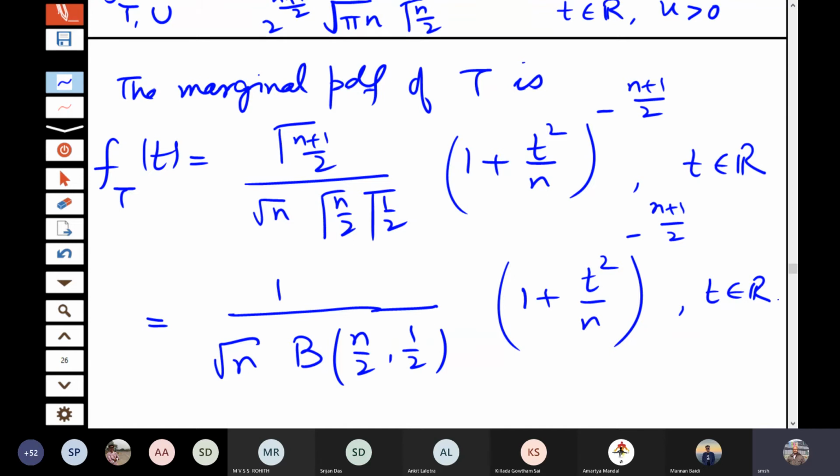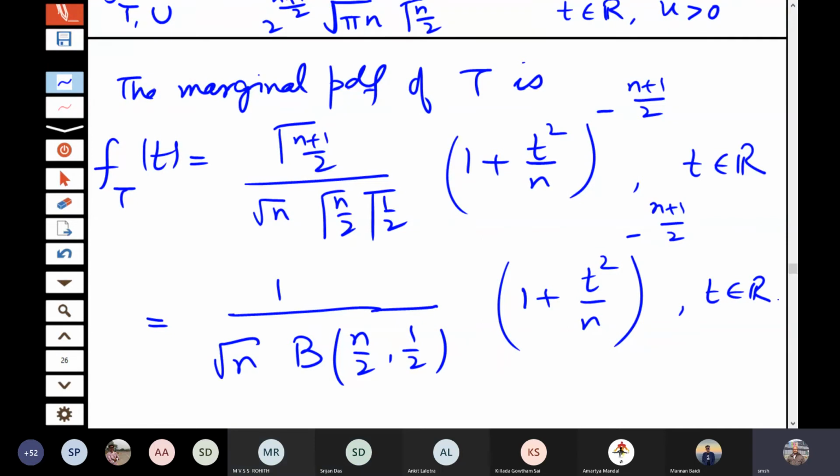Is the derivation clear? I have just used the basic principles here of the transformation and written down the joint density of x and y, and from there I just derived the t and u, and since u is redundant I don't need u, so I integrated that, so I get the distribution of t. Is this calculation okay? Yes, sir.